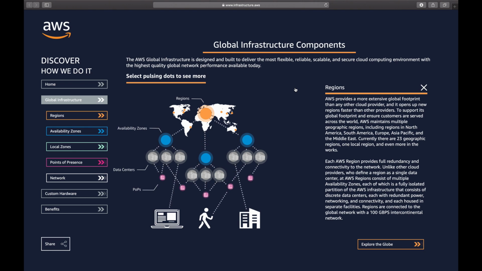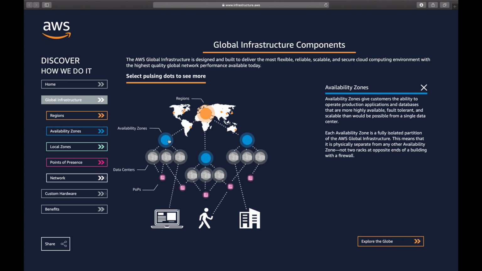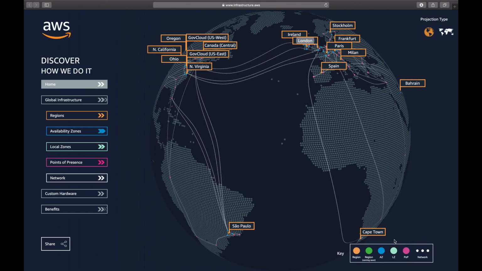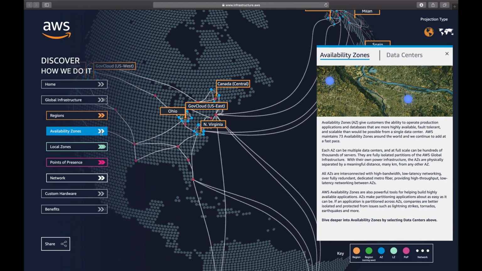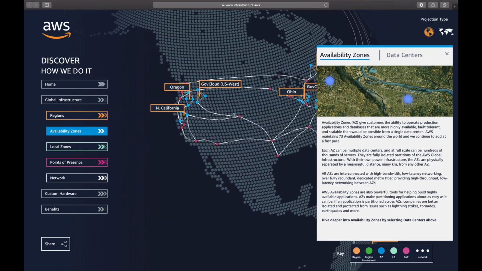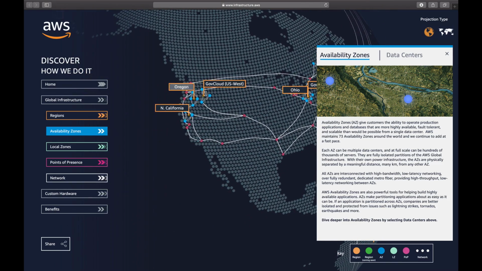Now expand the blue dot, which is an availability zone, AZ. An AZ is one or more discrete data centers with redundant power, networking, and connectivity in an AWS region. All AZs in an AWS region are interconnected with high bandwidth, low latency network over fully redundant dedicated metro fiber, providing high throughput, low latency networking between AZs. All traffic between AZs is encrypted.